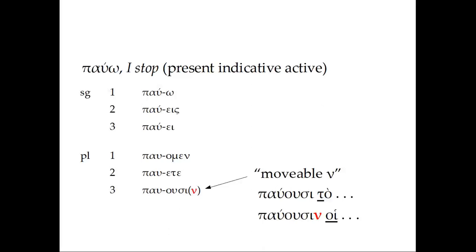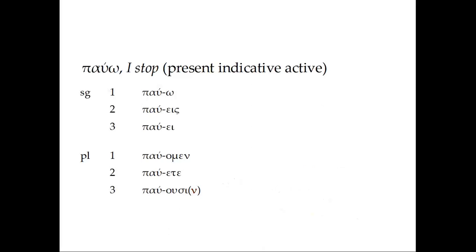At the end of a sentence, you may see it, you might not. That's left to the discretion of the writer, typically. But this is the rule for whether or not you add the movable nu in the third person plural when the word is immediately followed by another one. We're going to see this movable nu elsewhere as well, so it's helpful to understand what's going on.